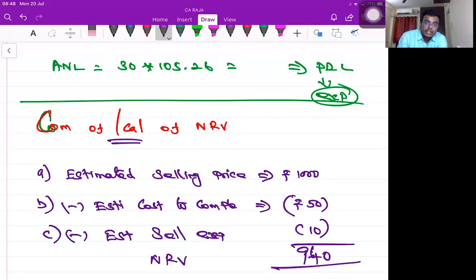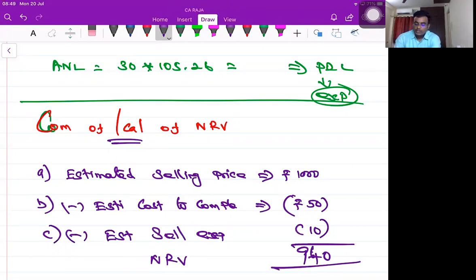If I want to make a sale of 1,000 rupees, I have to incur 50 rupees as expenses to complete and 10 rupees for the purpose of selling. So if you reduce everything from this water bottle, the net realizable value, if I go and sell in the market after doing all this process, is 940. Is it clear with everybody?